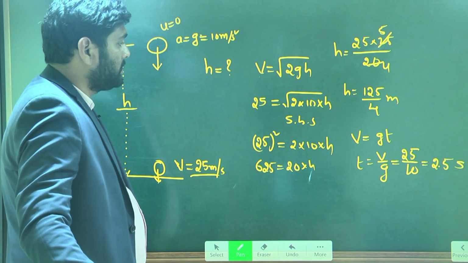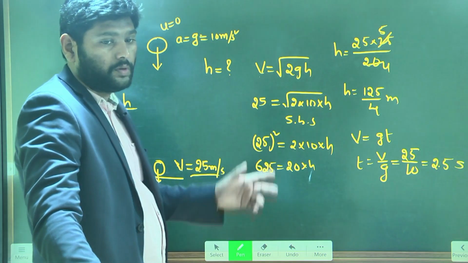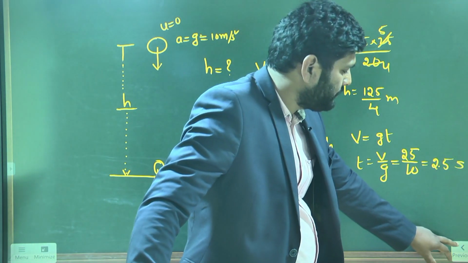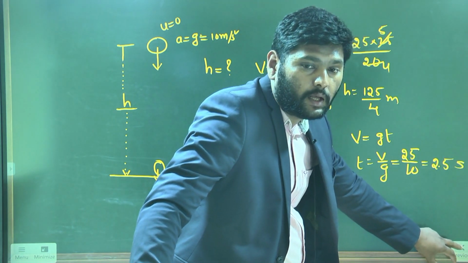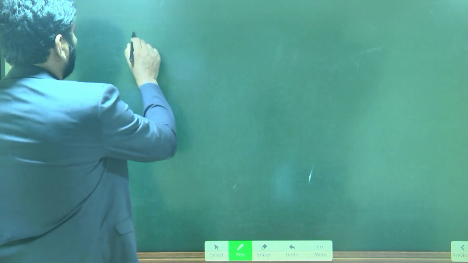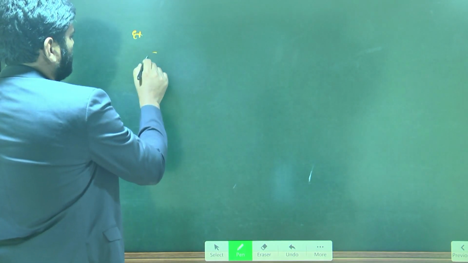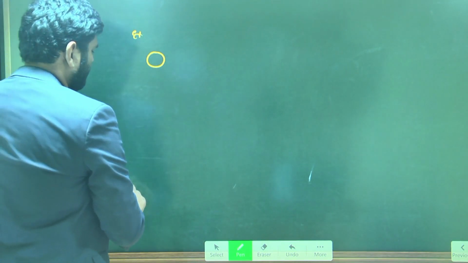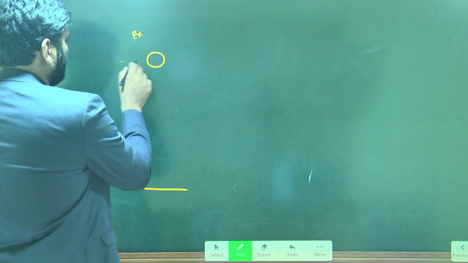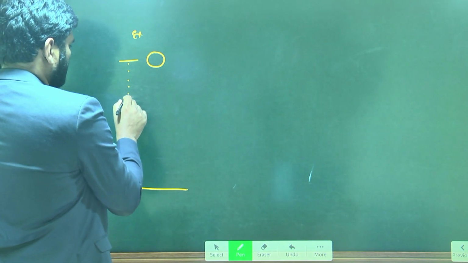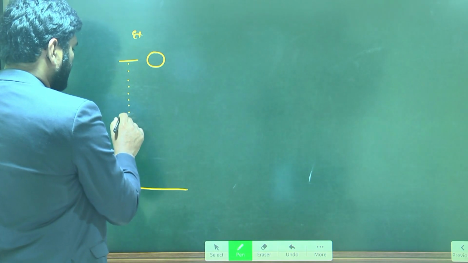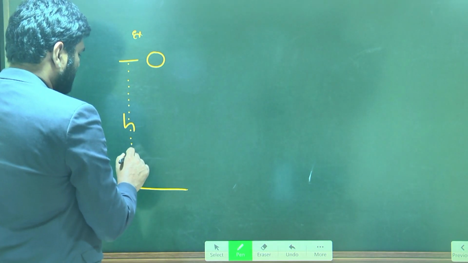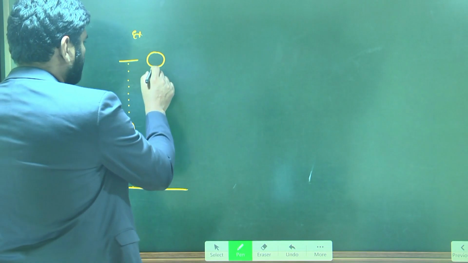Next, I'll give one more question, of a similar kind. The object is falling from a certain height h, and it is falling freely.